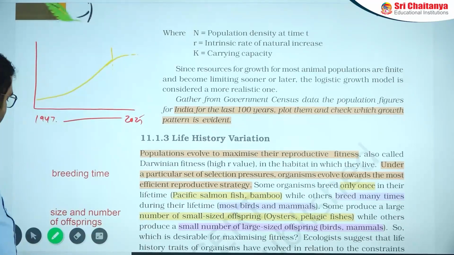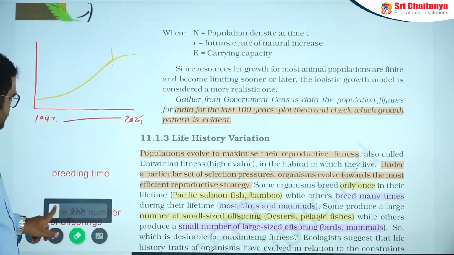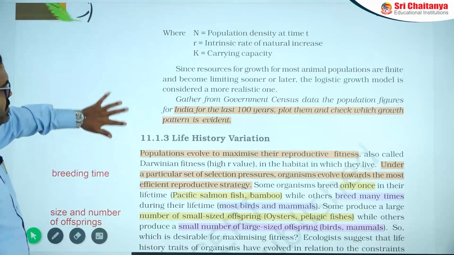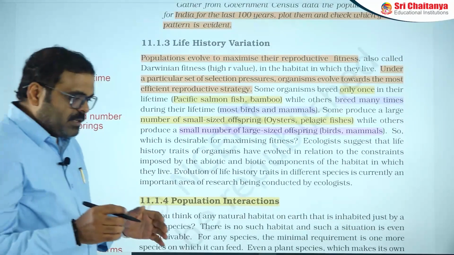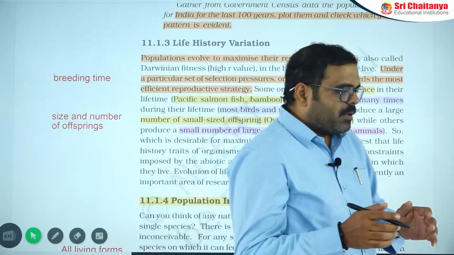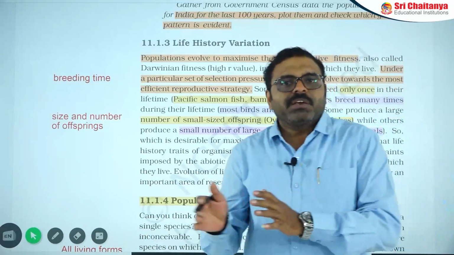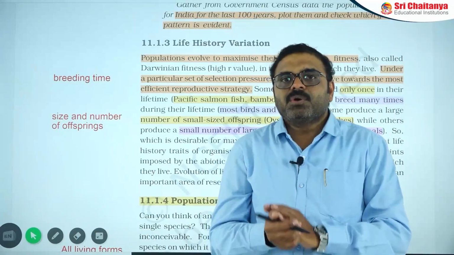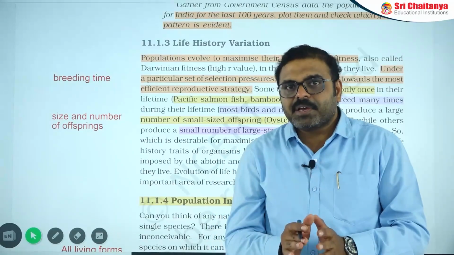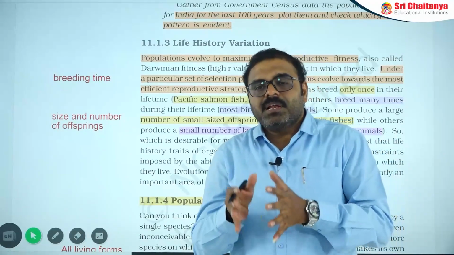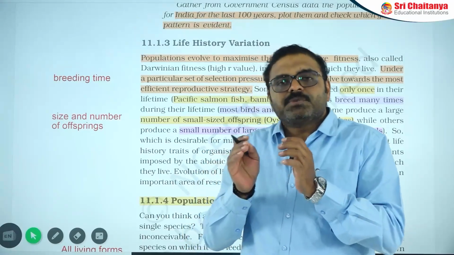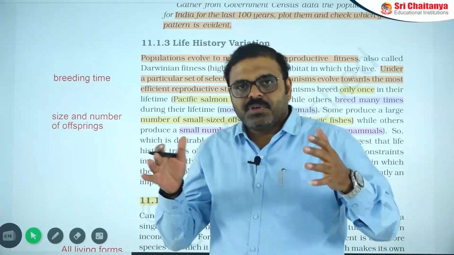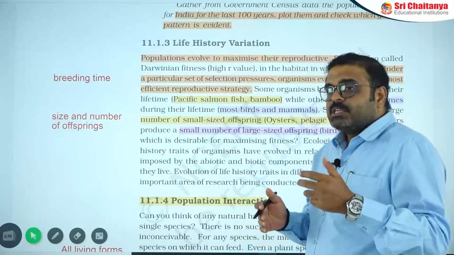And the next point is about life history variation. Some organisms can breed throughout life, but some can breed only once in a lifetime. Some organisms lay larger sized offspring in small numbers, but some lay very small sized offspring in large numbers. How are these variants?